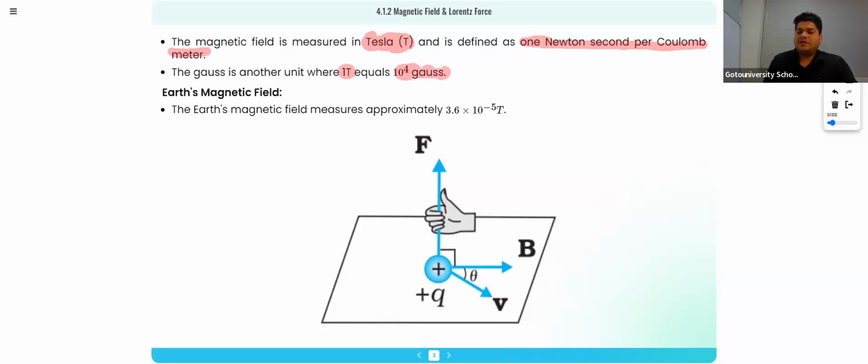First of all, what is the unit? The unit is Tesla. And what is Tesla? Tesla is 1 Newton second per coulomb meter. And Gauss is another unit, where 1 T is equal to 10 raised to 4 Gauss.